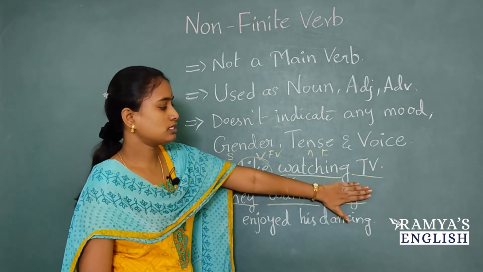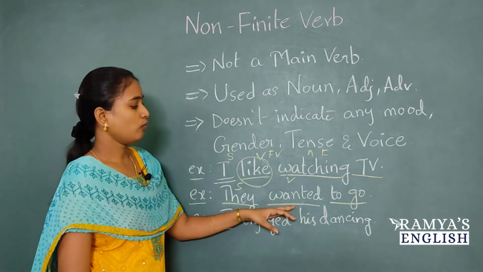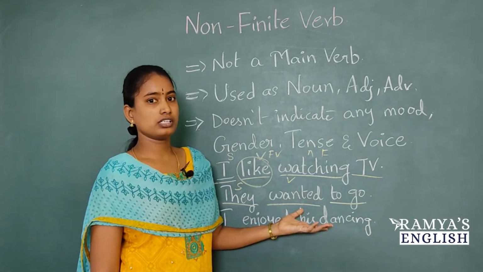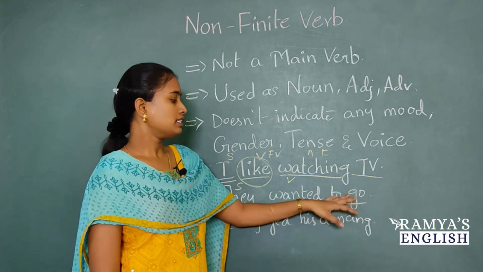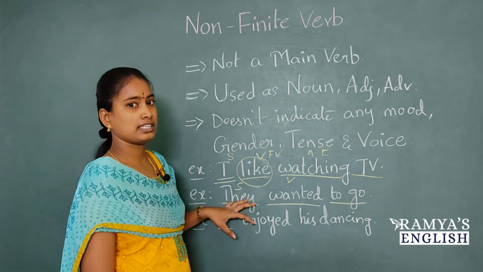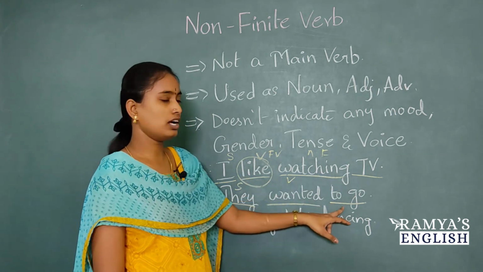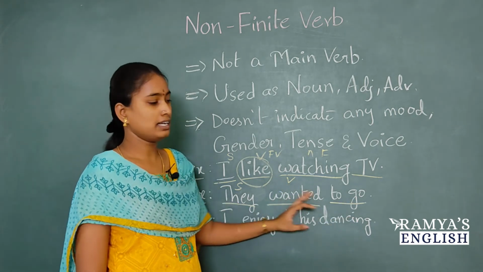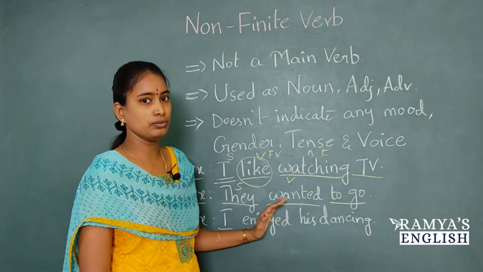Now eliminate this to go and read the sentence. They wanted. They wanted what? We don't know. So it is telling about the subject. So this is called non-finite verb, but it doesn't change with respect to subject.